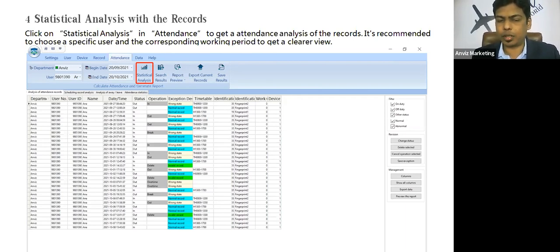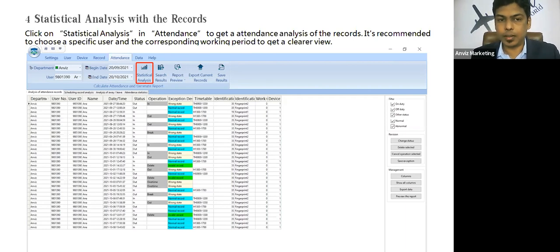So the results can have multiple columns, which will include the department name, the user ID, the username, the date and time, and the status of the particular transaction, like on which status that user has punched his records on the device. So for example, if I talk about the first record, the user number 9801390 has punched his attendance on out status of the device.